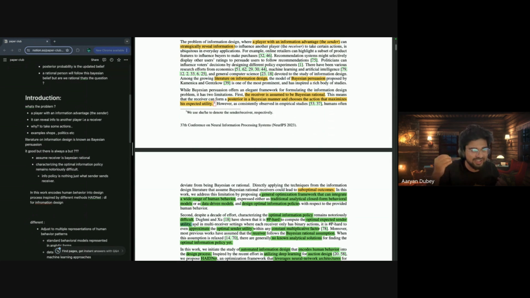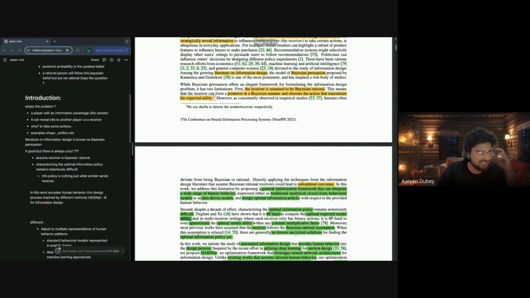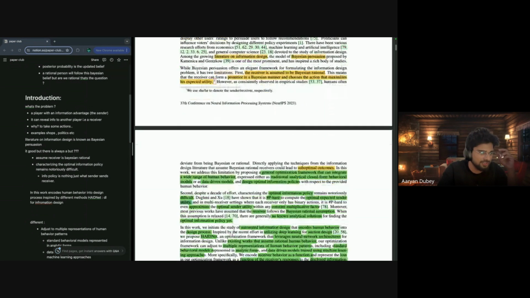Those ads are the sender utility. And in the multi-receiver setting, where each receiver only has binary actions, it is NP-hard to even approximate the optimal sender utility within any constant multiplicative factor. It's generally saying that there's no optimal analytic solution to finding that optimal information policy.